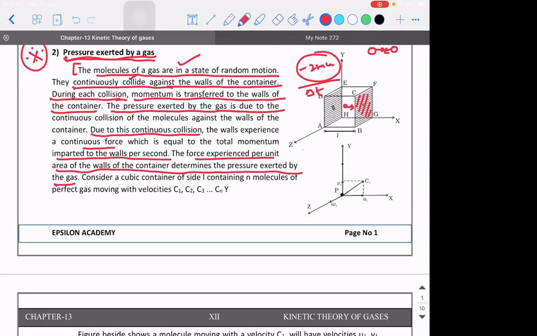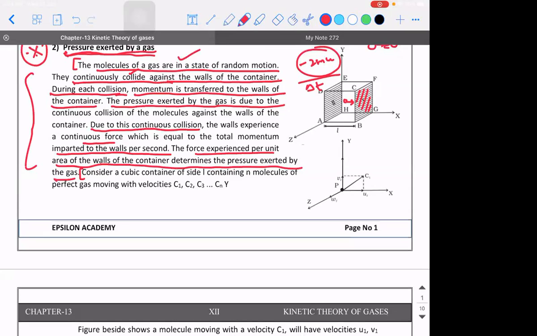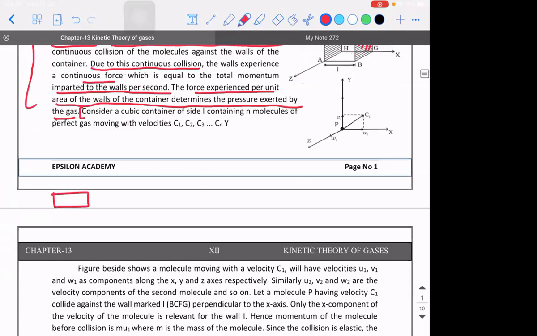For this, the derivation starts from here. This is the whole theory. Tell me, are you clear with this or not? What are all the steps that are taking place? Collision, due to collision, change in momentum. Due to change in momentum, force. Due to force, pressure.